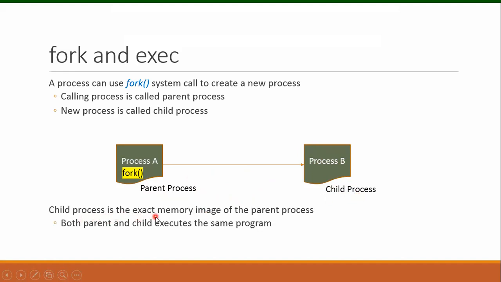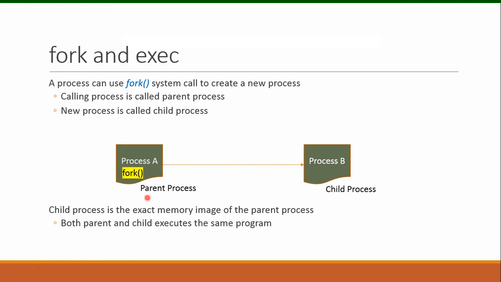Child process is the exact memory image of the parent process. This means the child process is a replica of the parent process. The address space of the child process is a duplicate of the address space of the parent process.